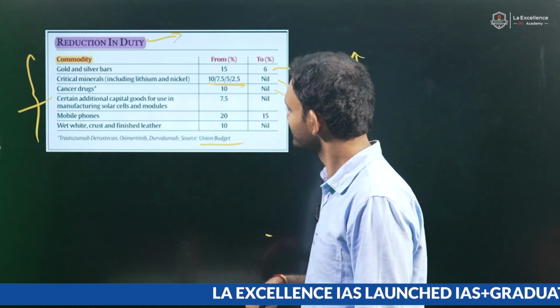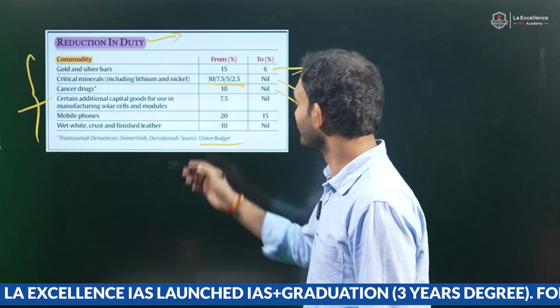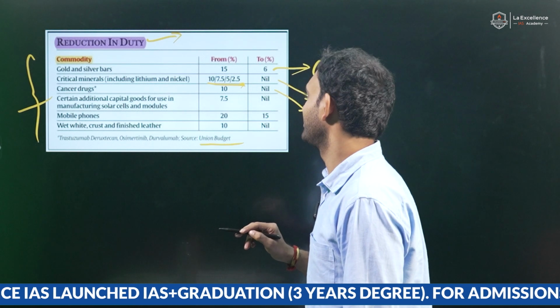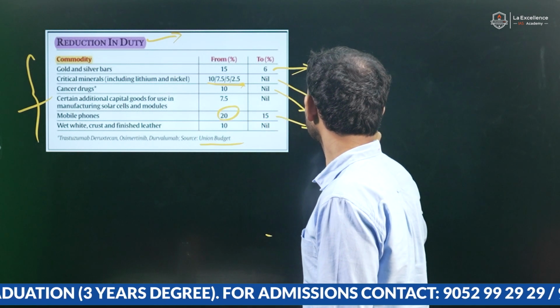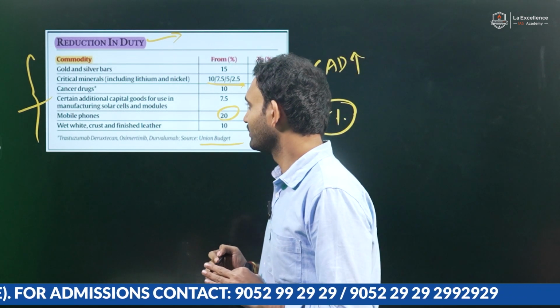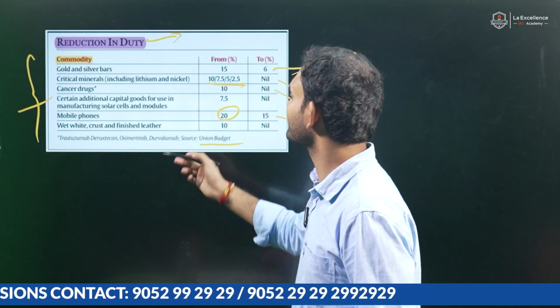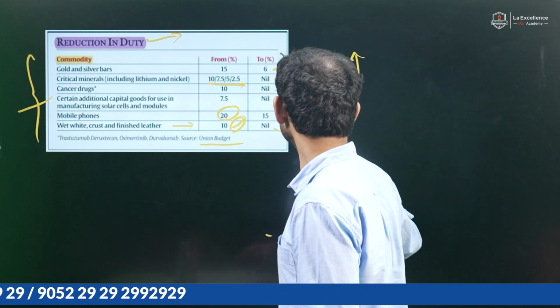Even the duty on them has been nullified, not reduced, completely nullified. Mobile phones, earlier 20% was the scenario, now it is 15%. So will that impact domestic manufacturing? You can comment. Other wet blue and crust and finished leather, it used to be 10% earlier, now it is nil.